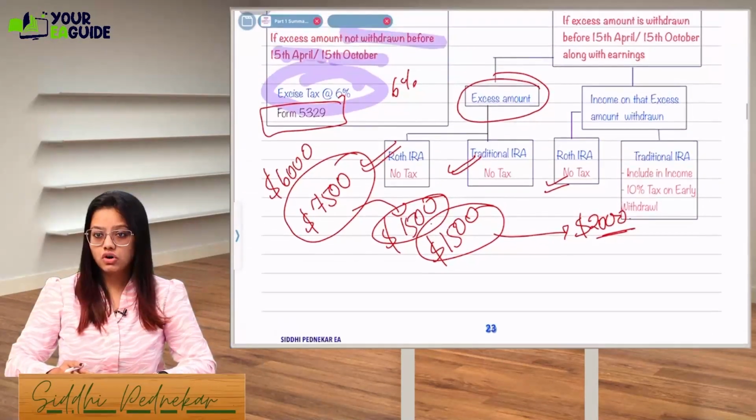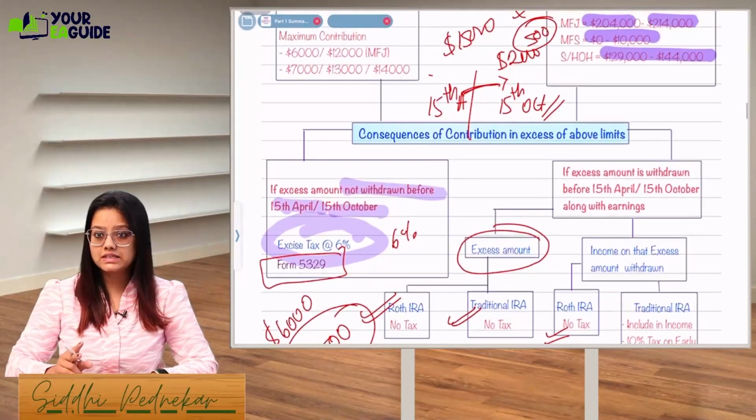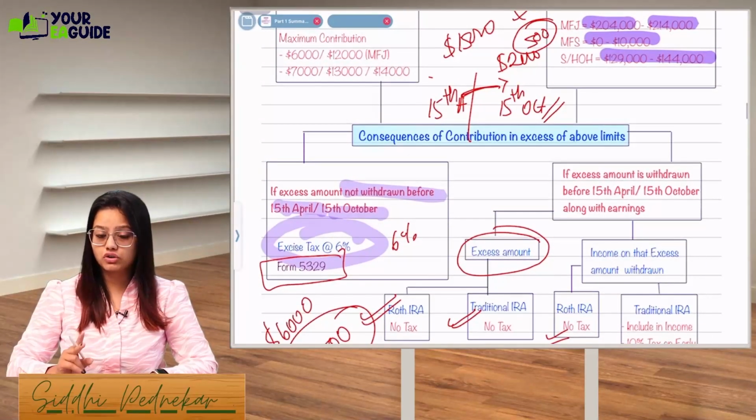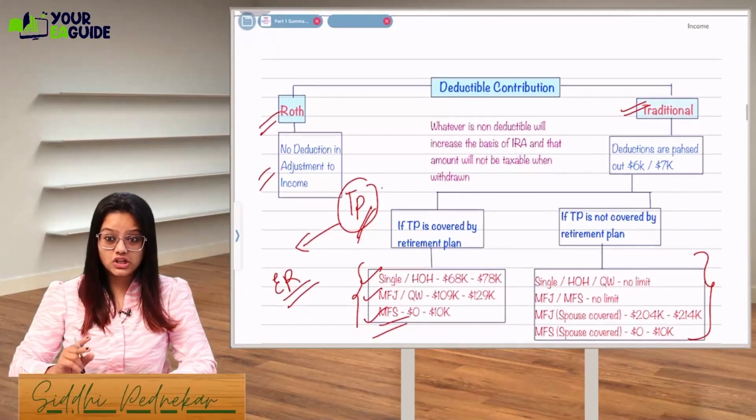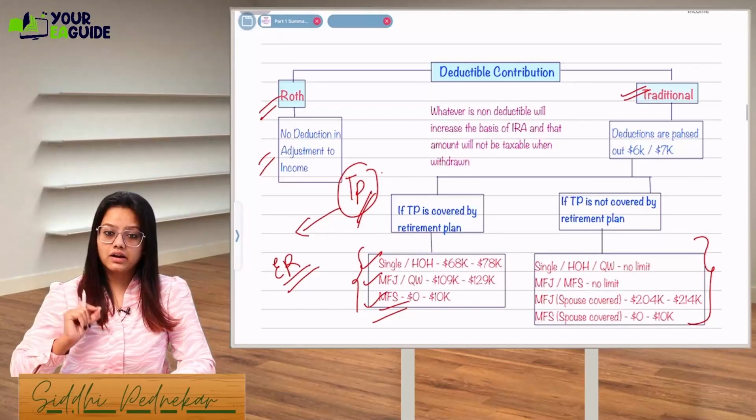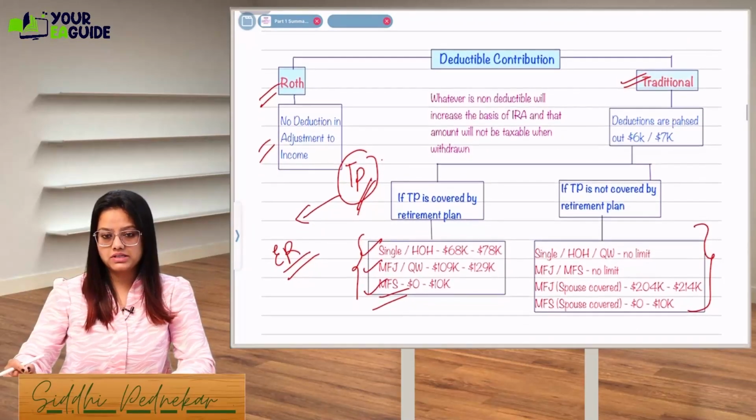Okay, so you guys have seen these limits. These limits are not for Roth. Don't get confused. Roth contribution limits are different, and traditional IRA deductible contribution limits are different.